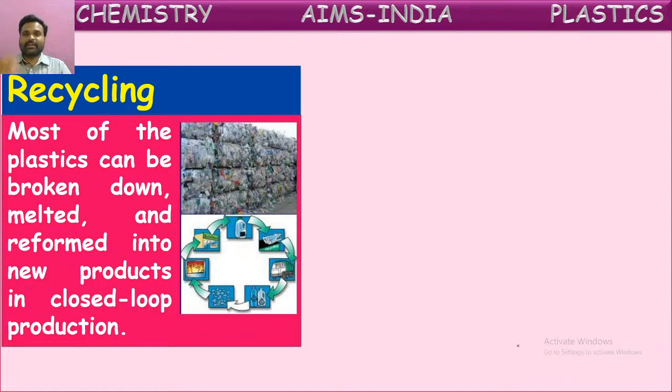To collect back all these plastics which are used and thrown away, and they can be recycled. In recycling, they first segregate all these plastics into different categories. After segregating, all one kind of plastics will be broken down into small pieces and melted, and that molten plastic will be utilized for making new plastic items again. This process is called recycling.